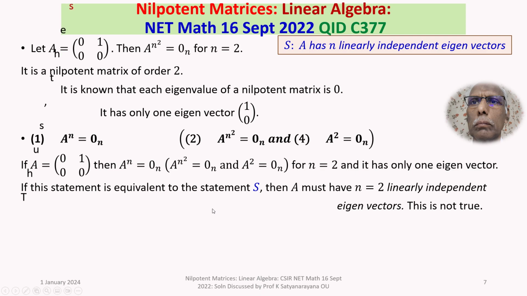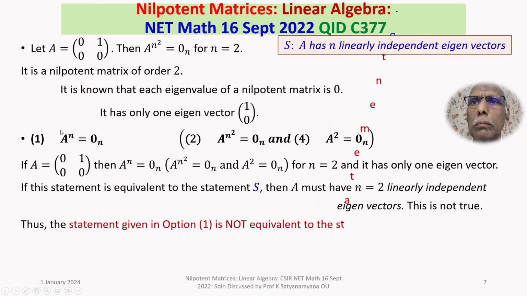It's not true. So the statement given in option 1, that is A power n is equal to 0 n, is not equivalent to the statement S, that is A has n linearly independent eigenvectors. This is not true. The above n is equal to 2 linearly independent eigenvectors is not true. Therefore, the statement given in option 1 is not equivalent to the statement S.